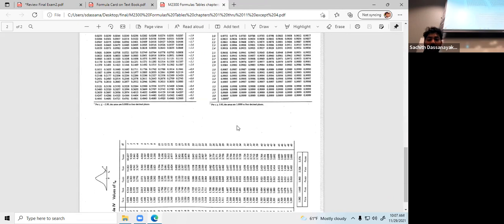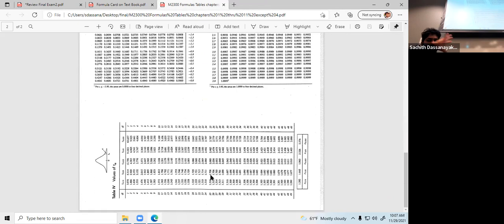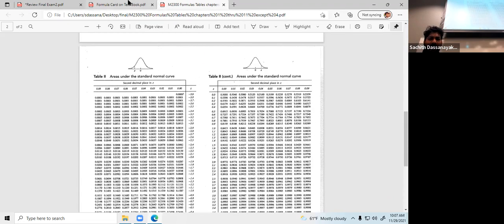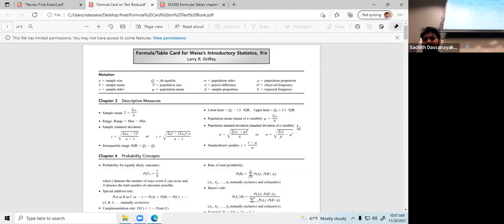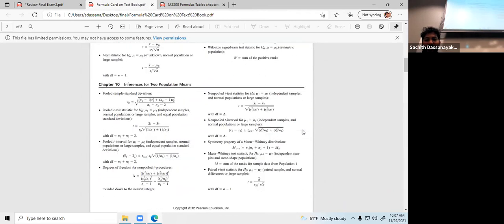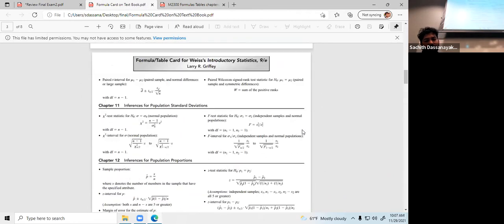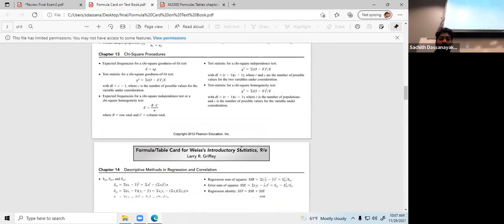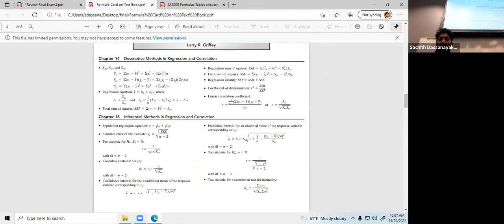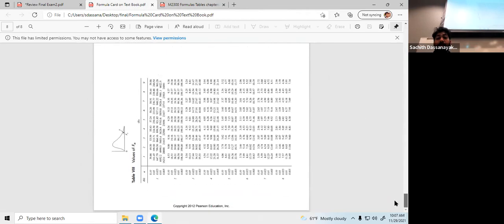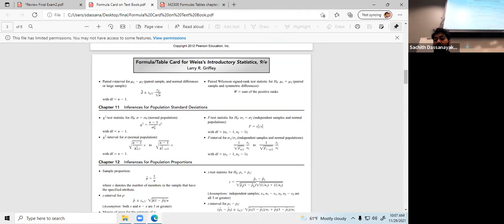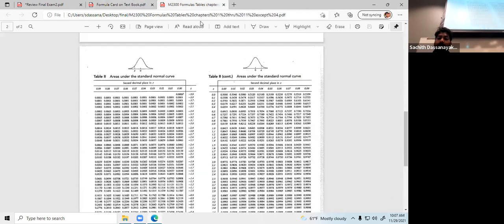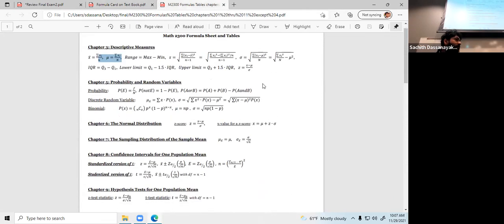There are 2 C tables and a T table. The T table is on the other side. The other document, I think I already uploaded as well. It is a giant one that has everything in your textbook, including chapters 11, 13 and 15. So it is a little bit longer than the previous one. Anyway, you can use either one. This one is the shortest, just 2 pages.